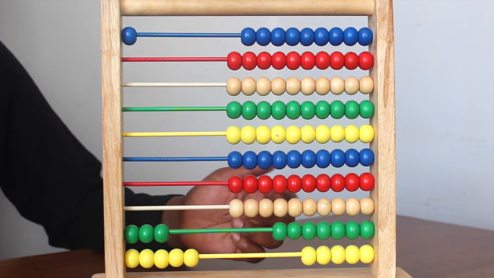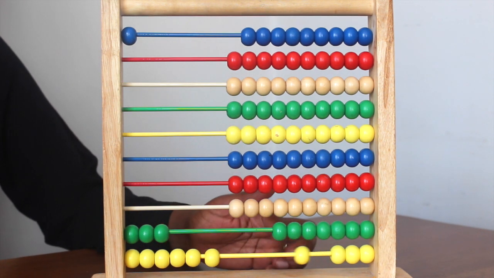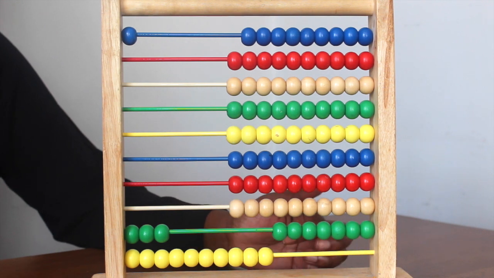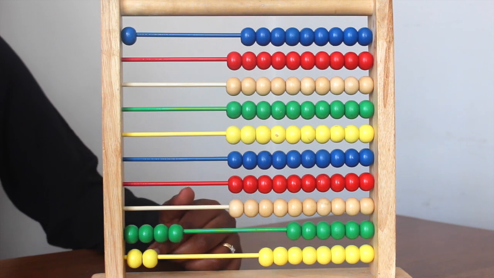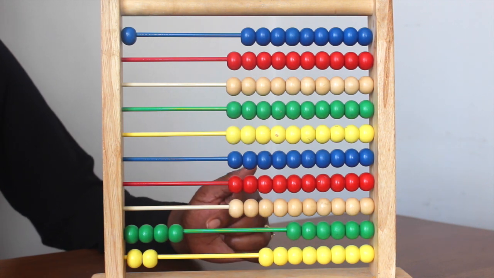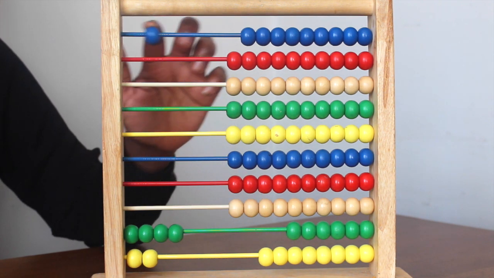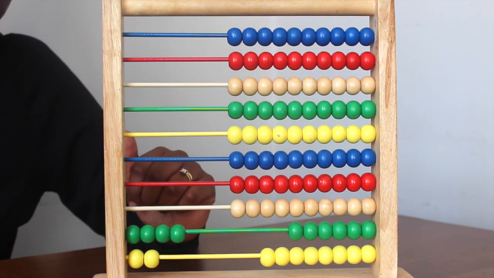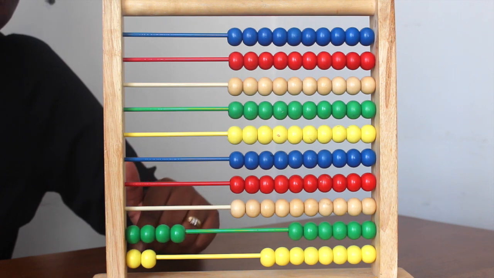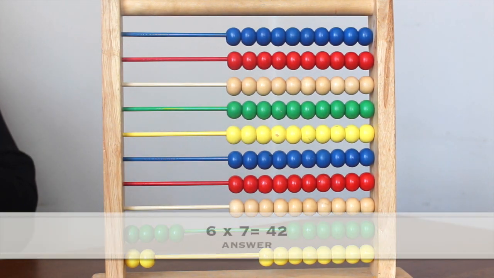And then we add another group of 7: 1, 2, 3, 4, 5, because we're out, move over, 5, 6, 7. So 6 times 7 will be 4 tens and 2 ones, which is 42.